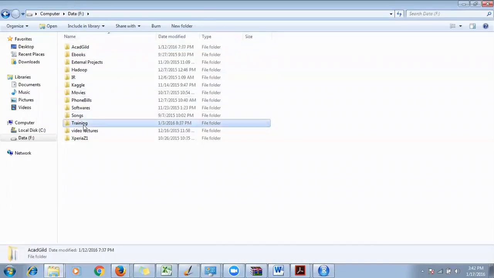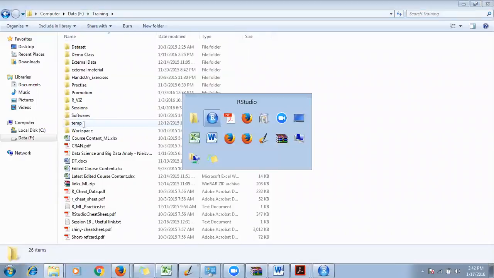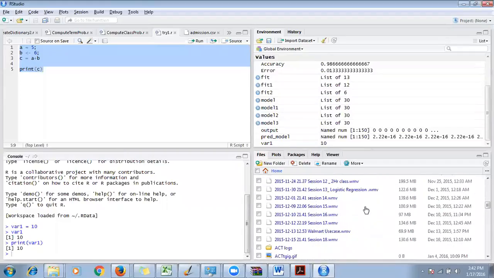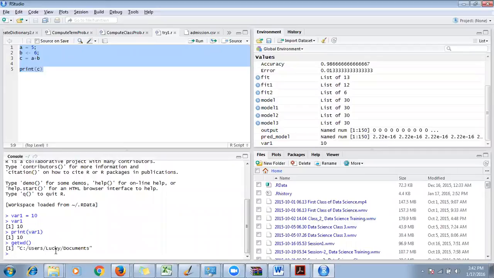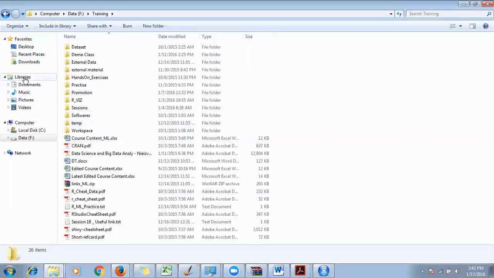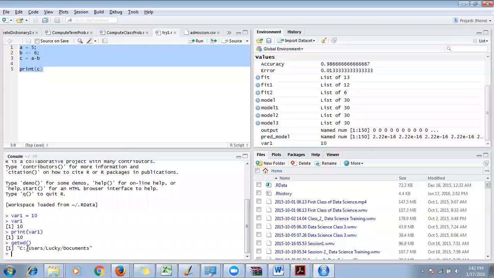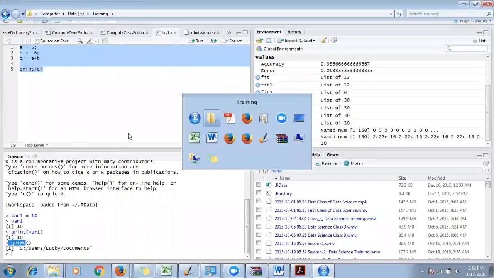Where am I? Okay, I'm at Users, Lucky, Documents. So this is the default location. If you have already opened R, write getwd(), with brackets, and press enter, it will tell you your current working directory. You can check that. We'll come to that later also.